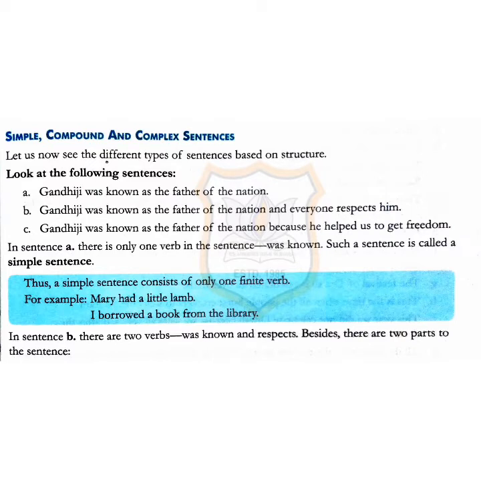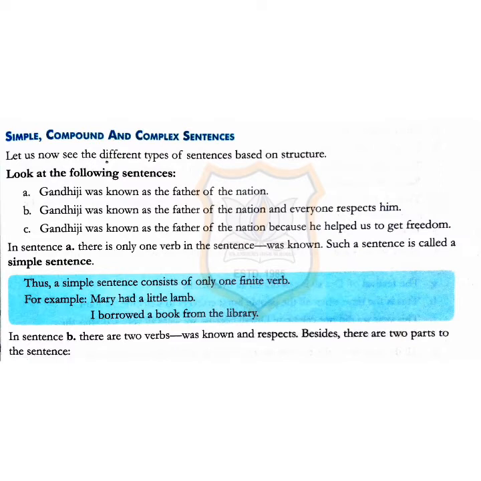Look at the following sentences. First one, Gandhiji was known as the father of the nation. Second one, Gandhiji was known as the father of the nation and everyone respects him. And the third one, Gandhiji was known as the father of the nation because he helped us to get freedom. Now, in the first sentence, there is only one verb. Therefore, such sentences are known as simple sentences. Thus, a simple sentence consists of only one finite verb. For example, Mary had a little lamb, and I borrowed a book from the library.